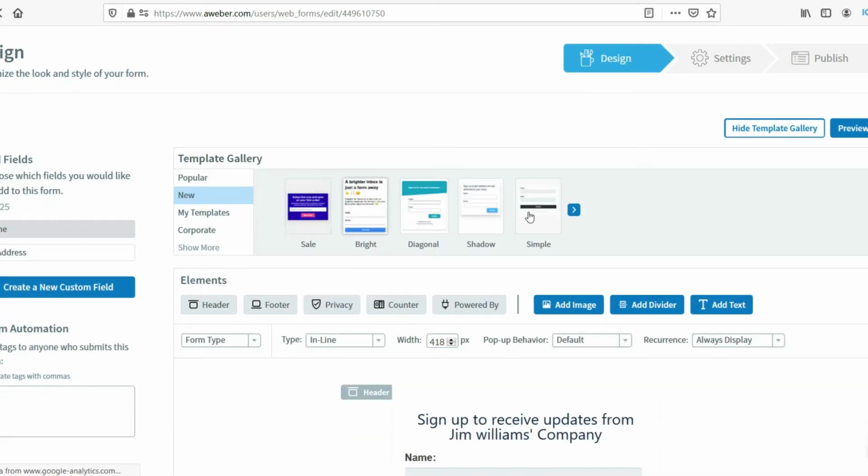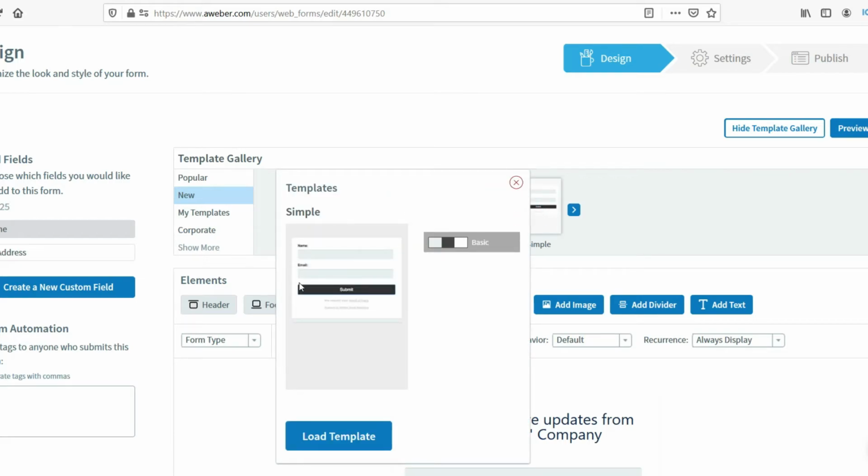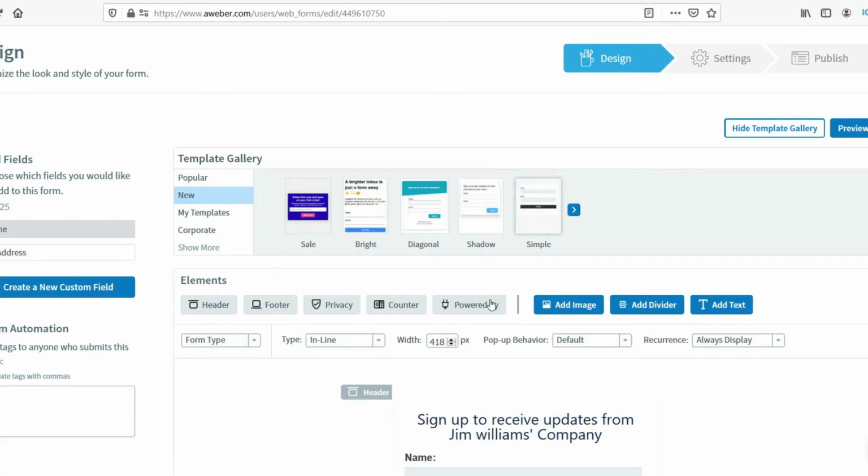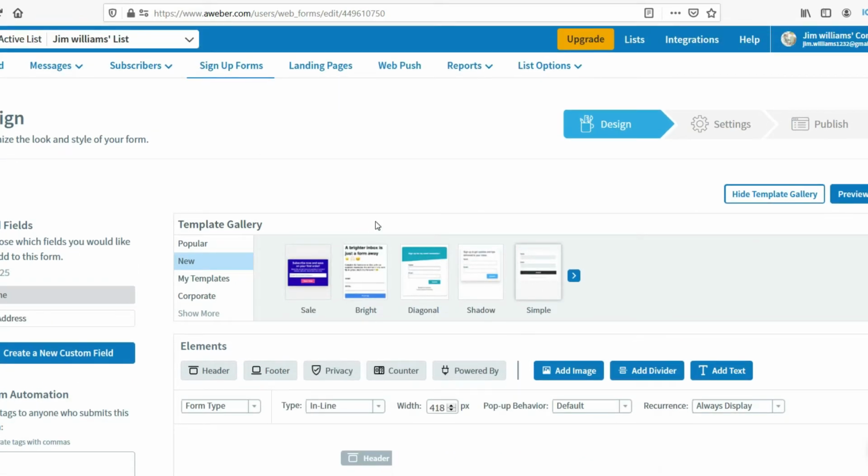You can select a template. So there are different templates you can use for the free also. Click on, let's see how this will look. You can see name, email, submit. So this is how it will look. They will give you a single code. You can put the code on your website and it will show the sign up form on your website.